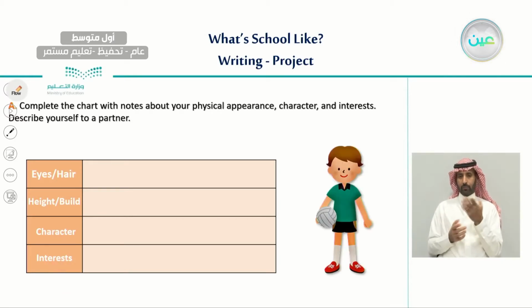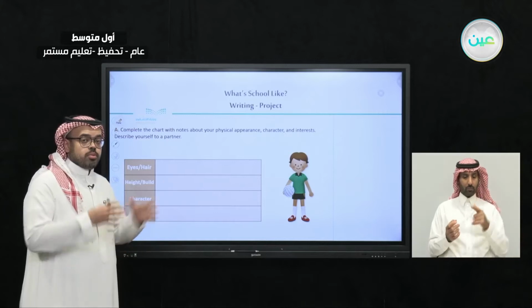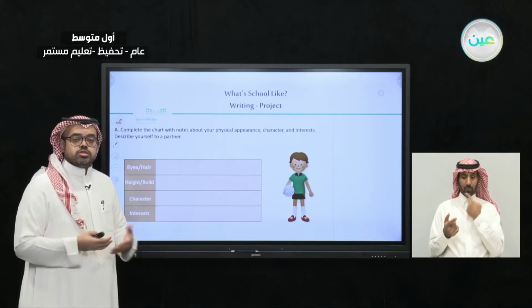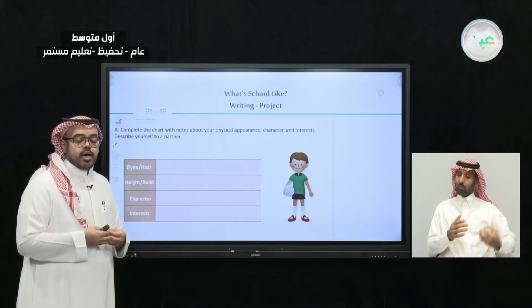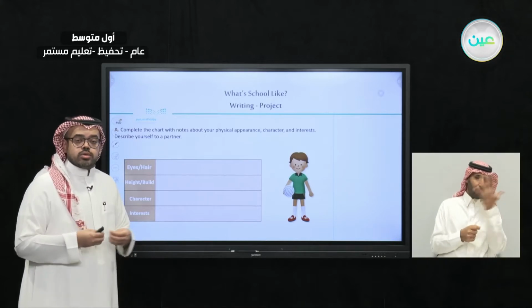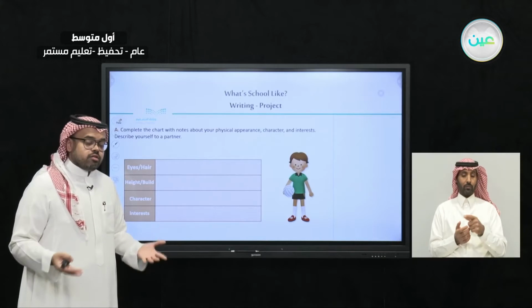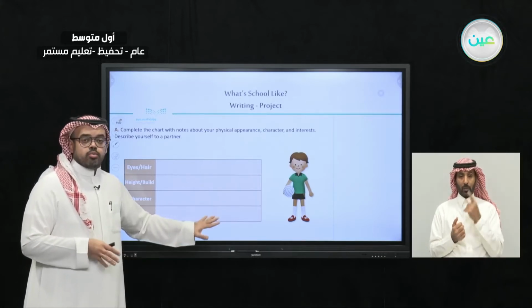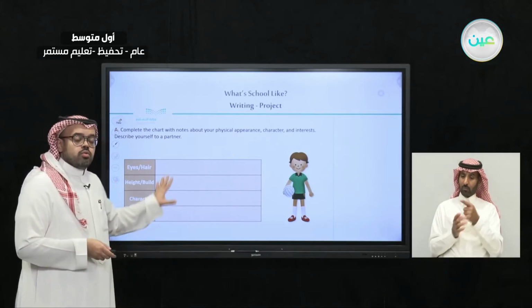So now, this boy, okay, we need to describe this boy. First, his appearance, his look, and also talk about his interests. Let's say that we know this boy already, and we need to write about his look, his appearance, his character, and also the things that he likes. And here I'm going to show you an example, and I need you to do the same when you write to a partner with the same table.